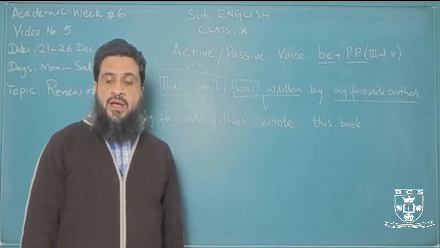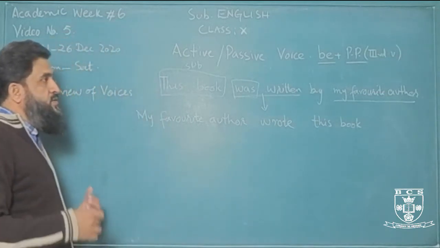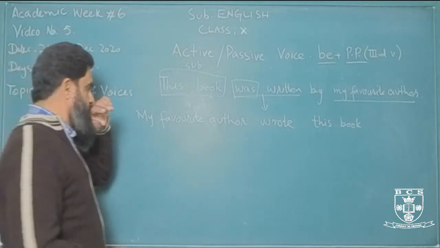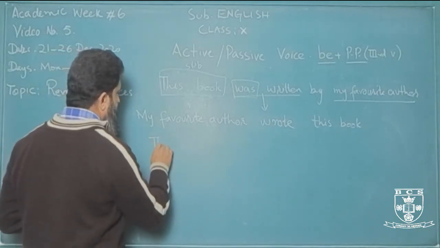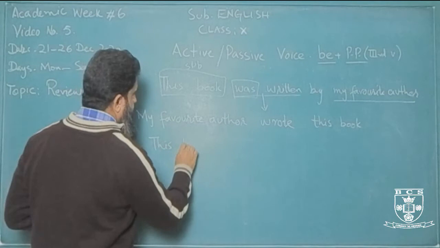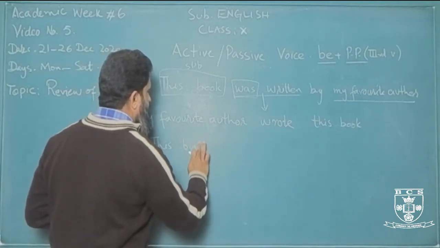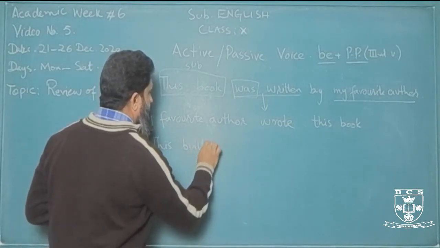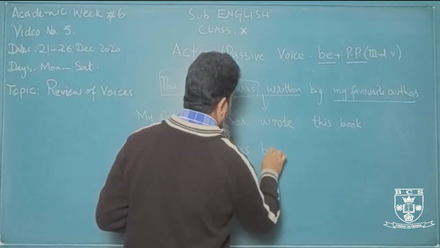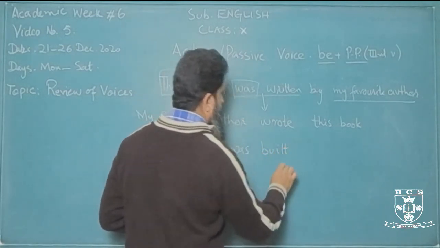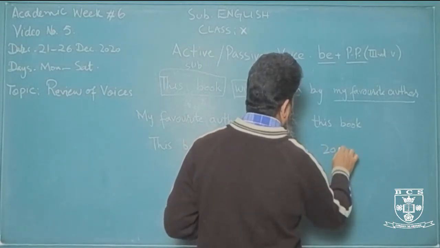Okay. Now sometimes in passive it is possible that the doer is not mentioned. Example, we say this building was built in 2005.